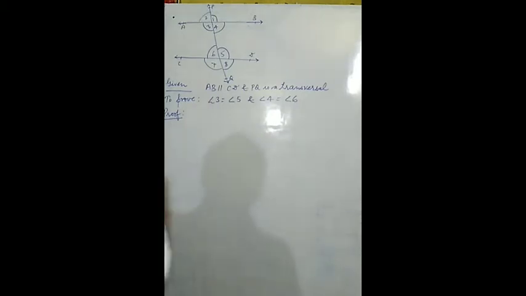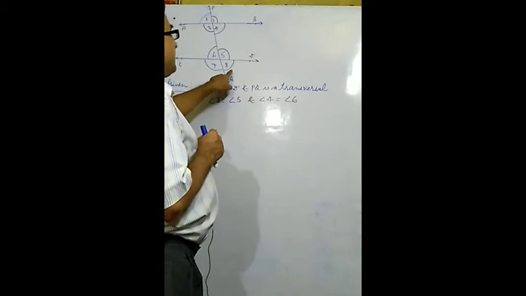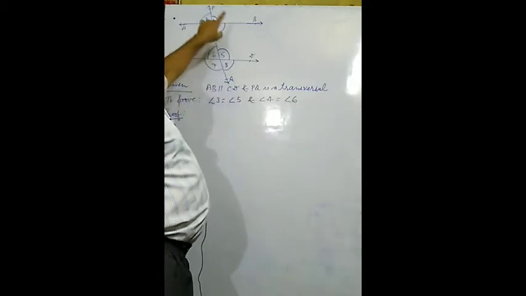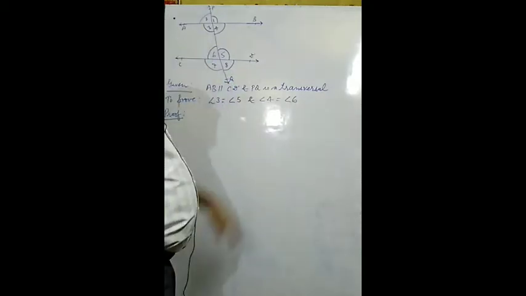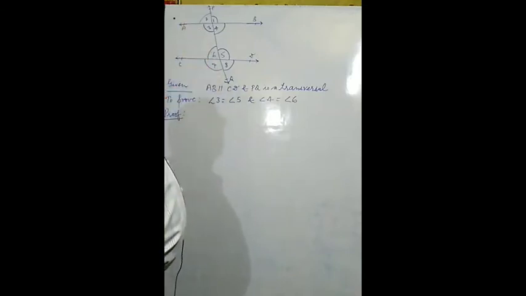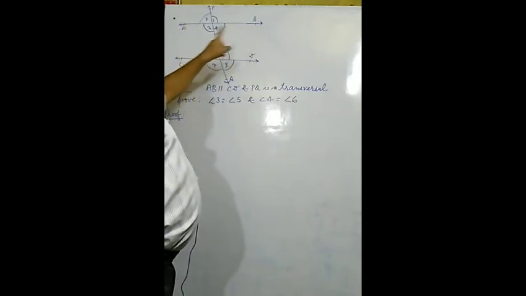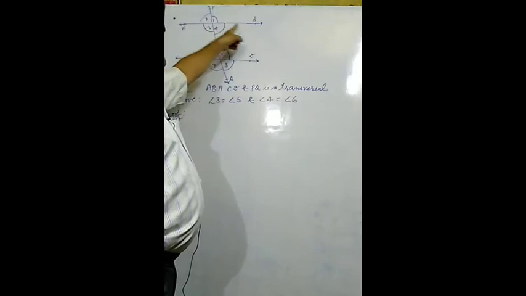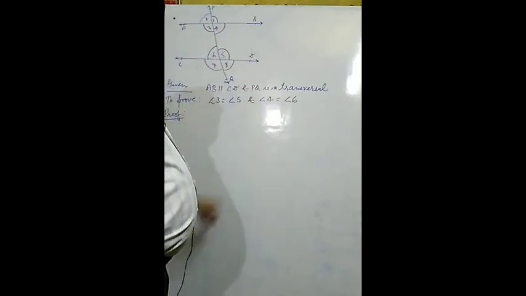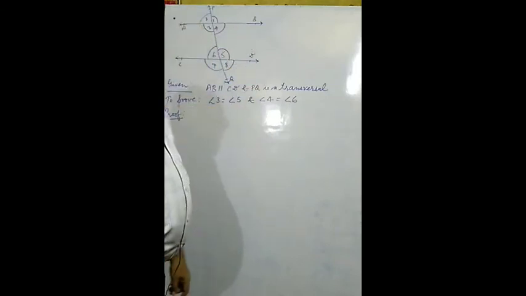Further, angle number 7, angle number 8. In this way, a total of 8 angles are constructed when two lines are given in a plane, these lines AB and CD are parallel, and PQ is a transversal.